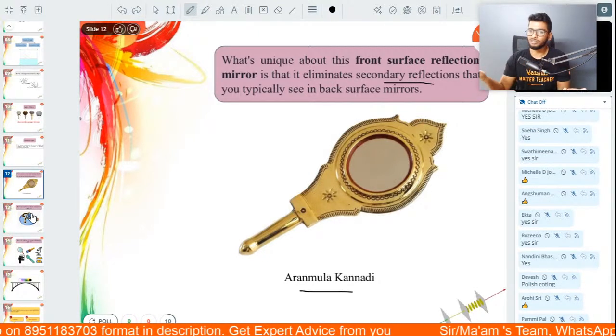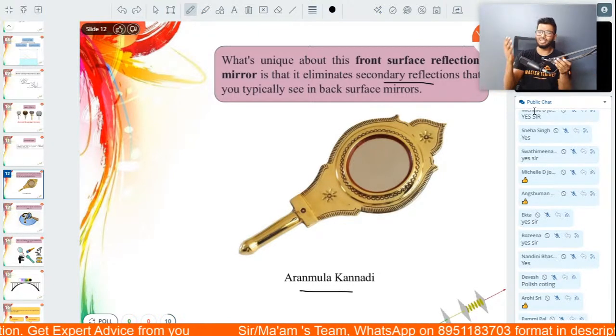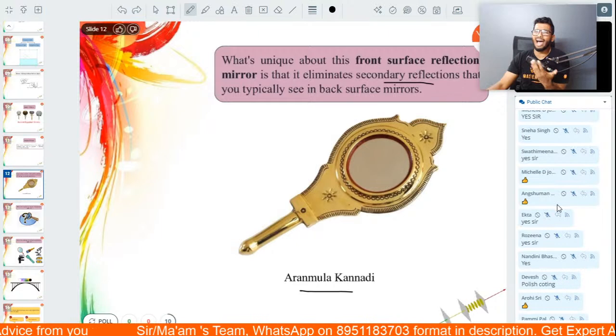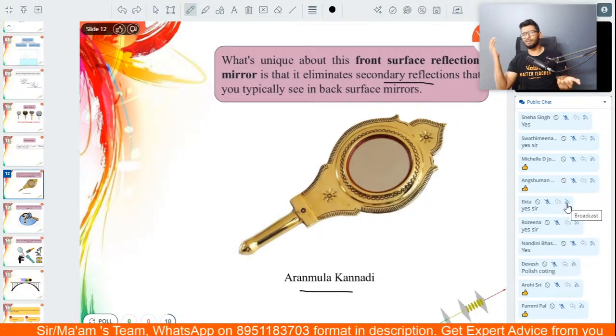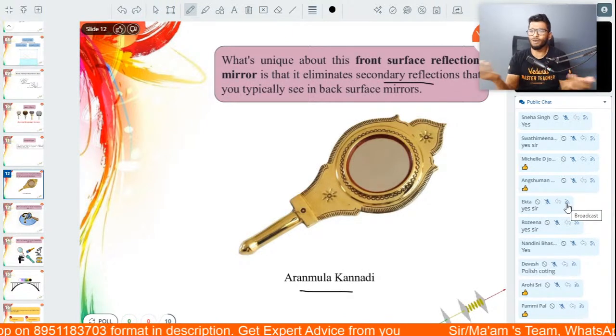Now, let's answer the most important question. Sir, why do I need to study this? How many of you guys are asking this question? Honestly, tell me in the chat box. How many of you are asking yourself, sir, why do I need to study this? Yes, people have done fascinating things. Good for them. मैं क्यों पढ़ूं? Why do I have to study all this?